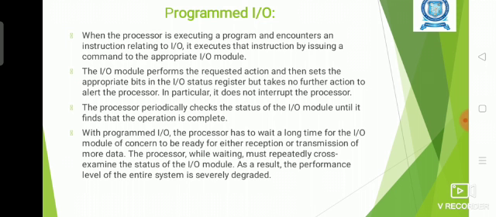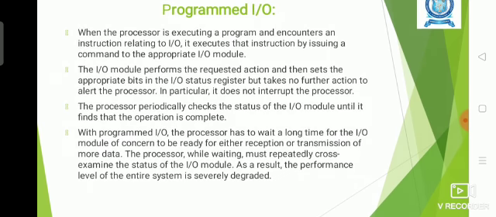After completing the operation, the CPU will execute the next instruction. So the processor periodically checks the status of the input-output module until it finds the operation is complete. Whenever the input-output device starts an operation, it will change the status bit to show the busy state.